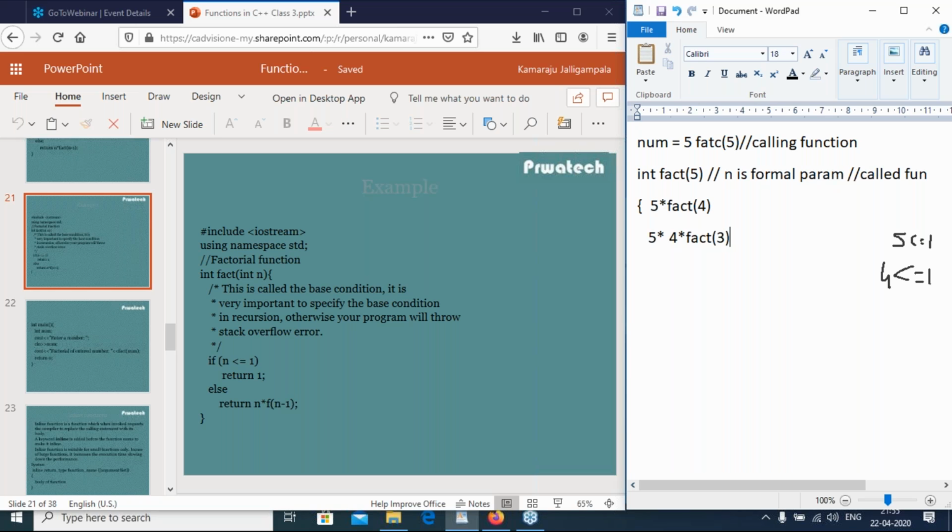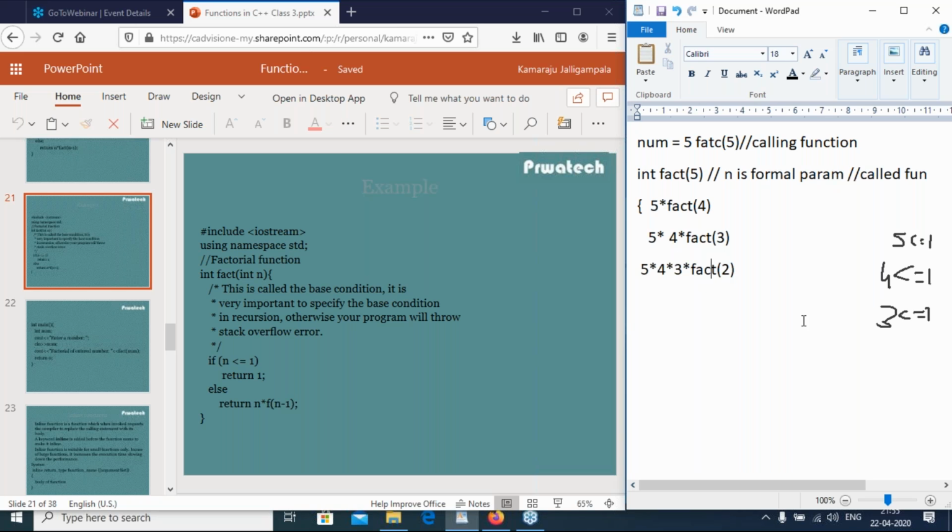So again check that 3 less than or equal to 1. It is false. Now it goes to 5 star, 4 star, fact of 3. So 3 less than or equal to 1 is false. So the else block is executed. So fact of 3 means 3 star fact of 3 minus 1. Okay, again we have fact of 2.